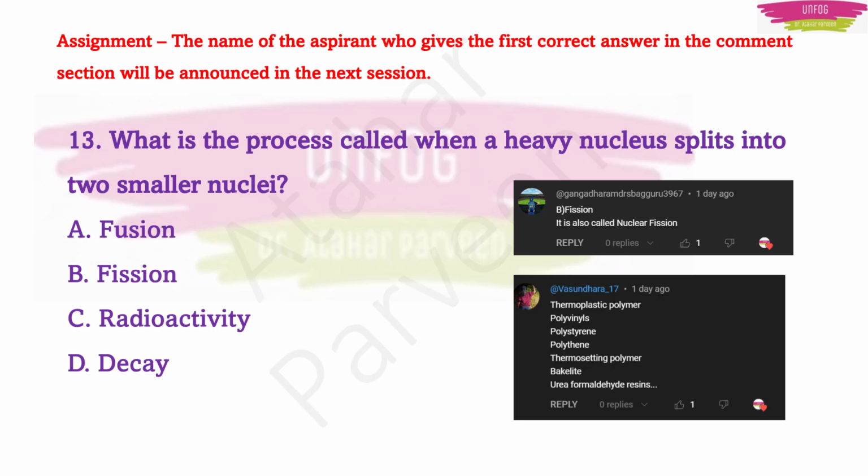And we also discussed thermoplastic and thermosetting polymers in the previous class. Aspirant Vasundhara has given us the examples, as we asked you to give examples in the comment section. Very good examples are given. Thermoplastic polymer examples are polyvinyls, polystyrene and polyethylene. And thermosetting polymer examples are bakelite, urea formaldehyde resins, etc.